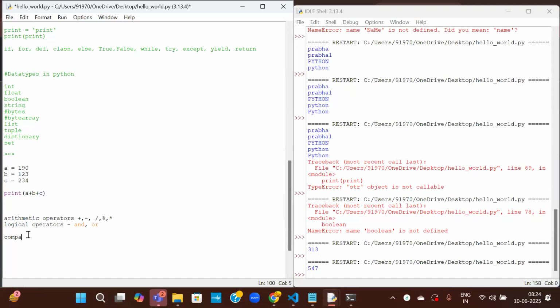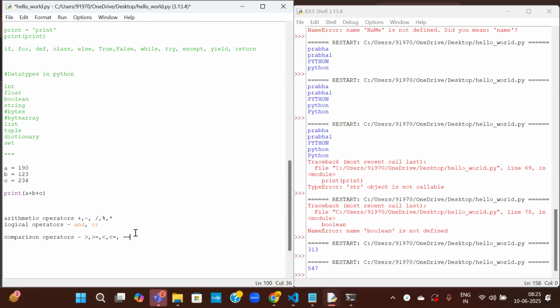Now the comparison operators. These are to compare: greater than or equal to, less than, less than or equal to, and double equal to, which means it is exactly equal or not.